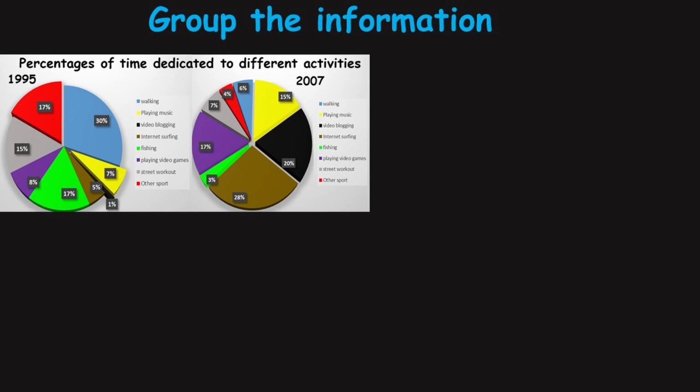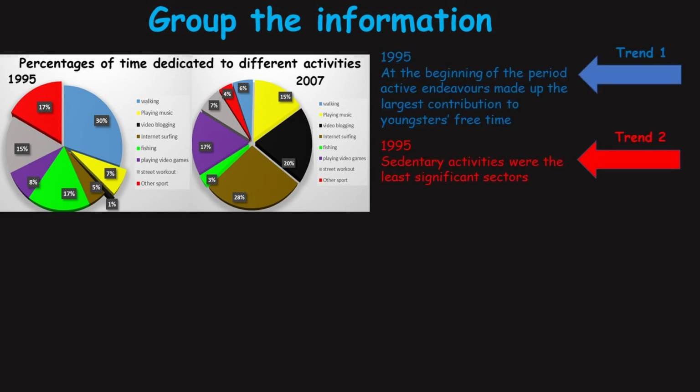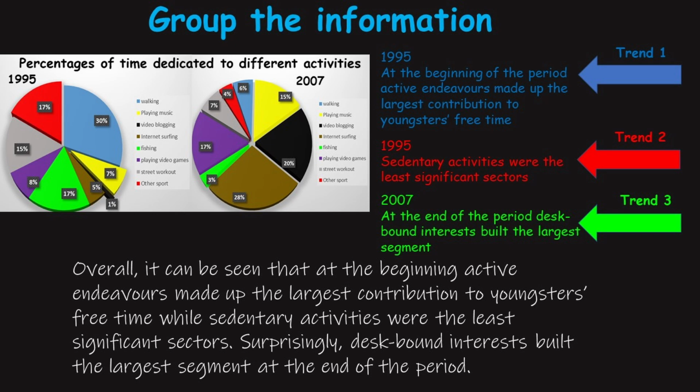At this moment, we should group the information that we have collected. All 3 trends must be included into our overview. 2 trends from 1995 and 1 trend from 2007. Below the pie charts you can see the overview that I wrote.